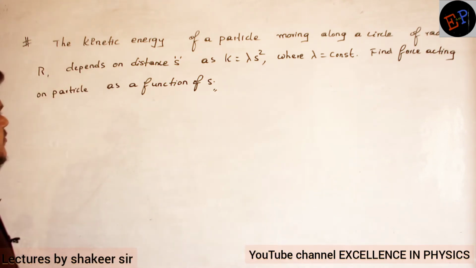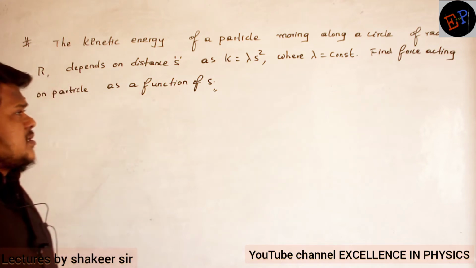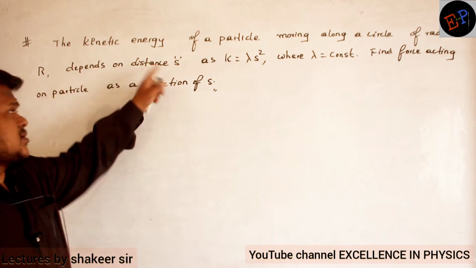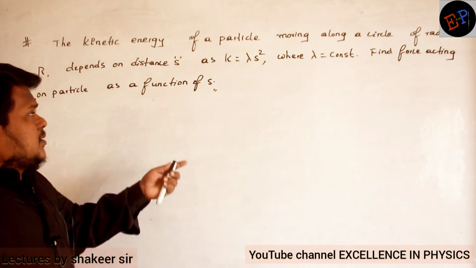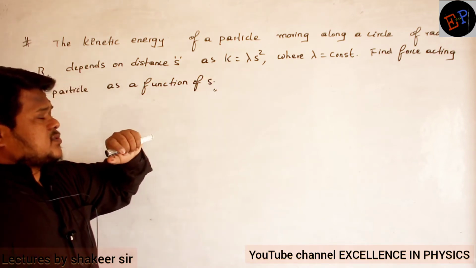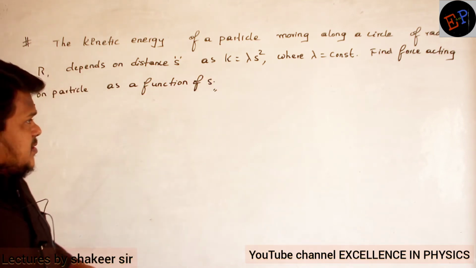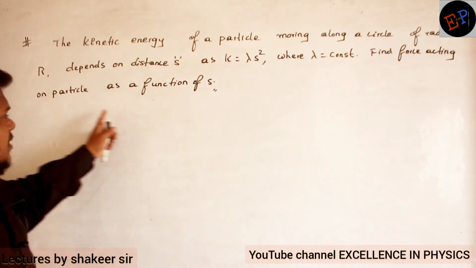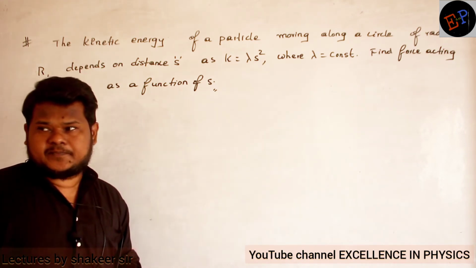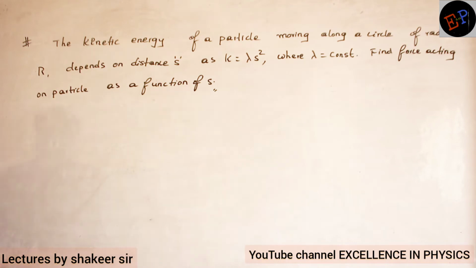So let us see this question. The kinetic energy of a particle moving in a circle of radius r depends on a distance s, where kinetic energy is equal to lambda s squared, where lambda is a constant. Then find the force acting on the particle as a function of displacement. That is the question. Let us see what is the meaning of this question.